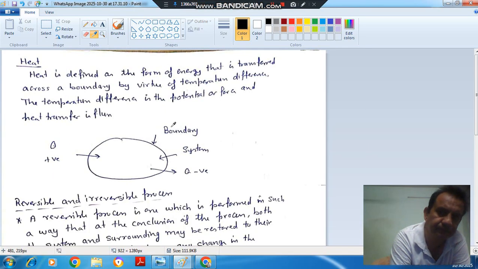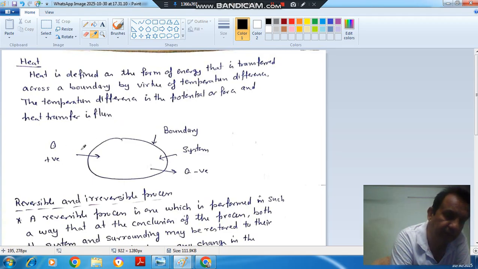Next is your heat. So heat is defined as the form of energy that is transferred across a boundary by virtue of temperature difference. The temperature difference is a potential or force, and heat transfer is the flux. So here when there is a temperature difference between two bodies, then heat transfer occurs. So temperature difference is your potential or reason for heat transfer, and heat transfer is your flux. Okay. Heat transfer is the active quantity, and the reason for the heat transfer is your temperature difference.